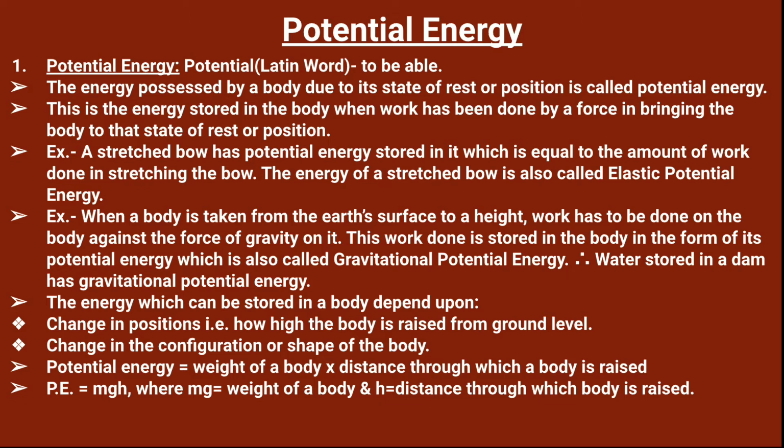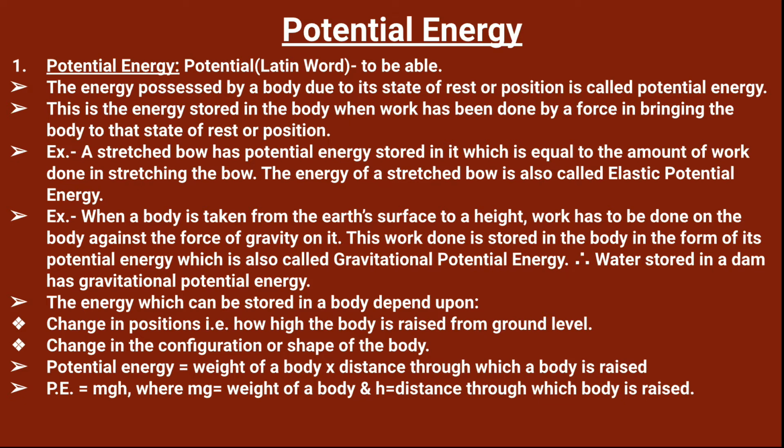For example, a stretched bow has potential energy stored in it, which is equal to the amount of work done in stretching the bow. The energy of the stretched bow is known as elastic potential energy.